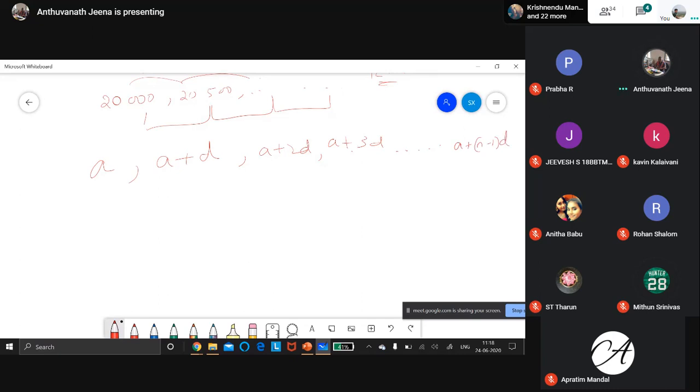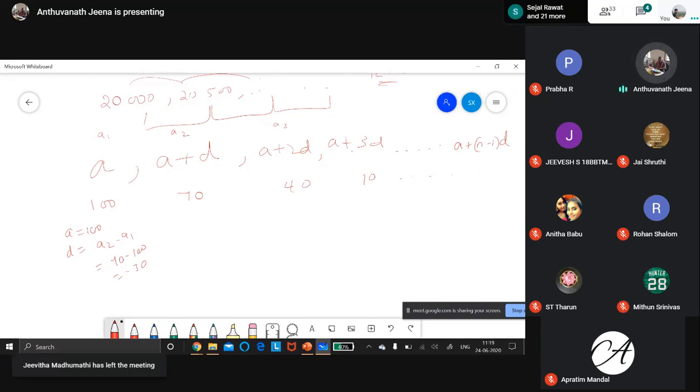Suppose, same thing, I'll write 100, 70, 40, 10. It goes like this. The first term is 100. This is the first term, A1. This is A2, the second term. This is the third term. So the second term minus the first term should be equal to the third term minus the second term. 70 minus 100 is minus 30. So the common difference is minus 30. 100 plus minus 30, you will get 70. And then 2D means minus 60. So 100 plus minus 60 will become 40.